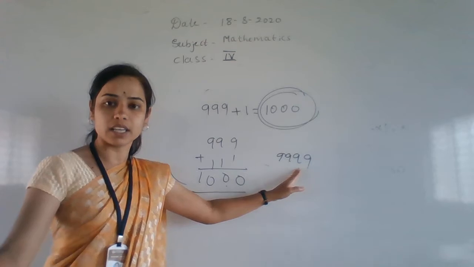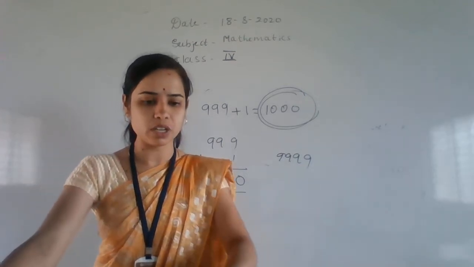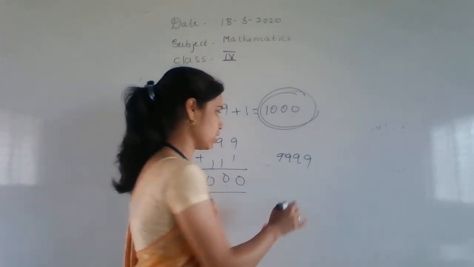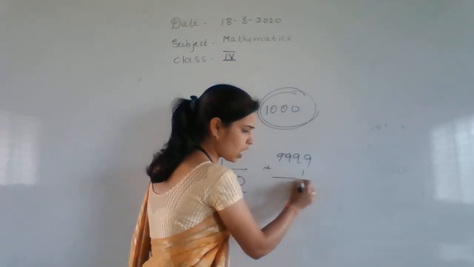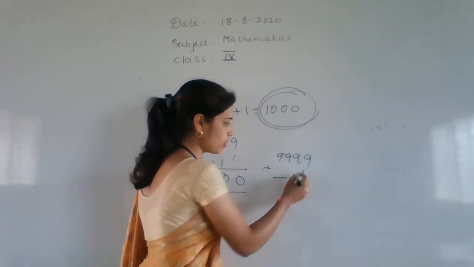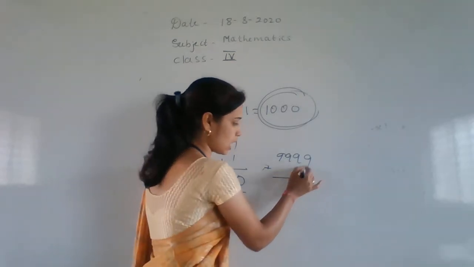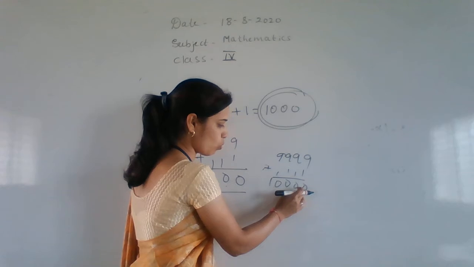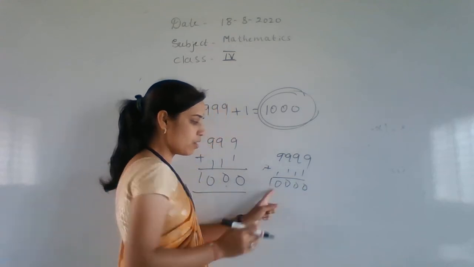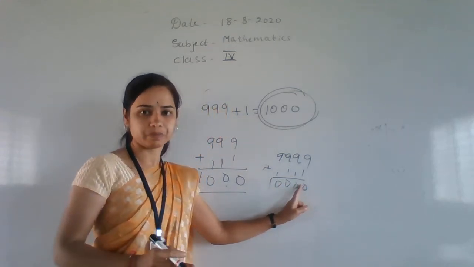When we add 1 to it, what happens? It converts into a 5 digit number, the smallest 5 digit number. 9 plus 1 is 10, four times, then 1 2 3 4 5. Okay, 5 digits smallest number.